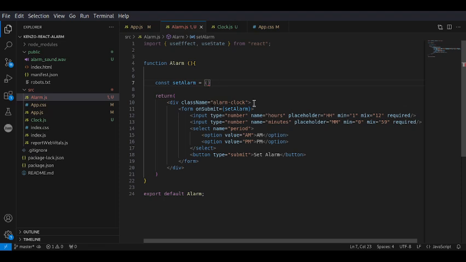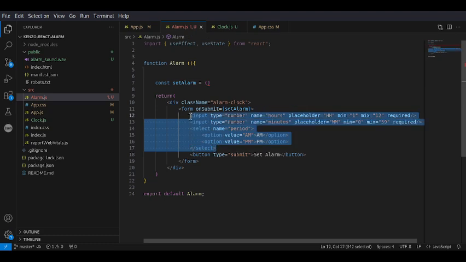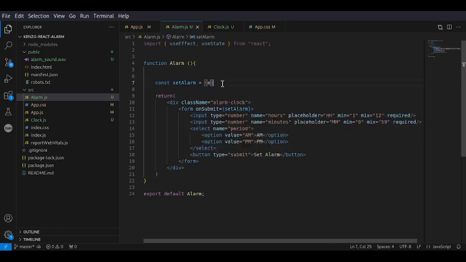Obviously we need to have the parameter so that when we are setting the alarm, it takes in all three of these values, so the hours, the minutes, and the period itself. So just put E there.